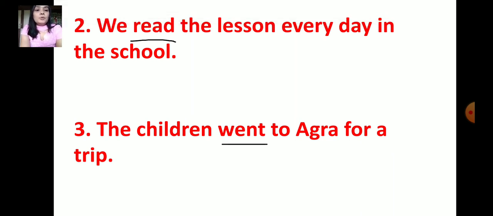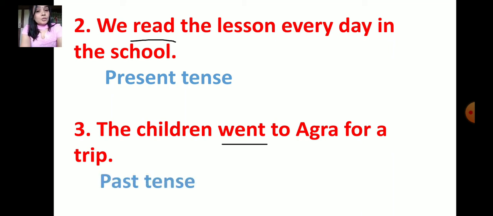So we have underlined. We read the lesson every day. Every day, it is present tense. The children went to Agra. Matlab, means they have gone. So it is past tense. So go is the present and went is the past tense.